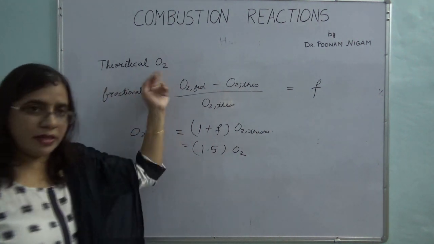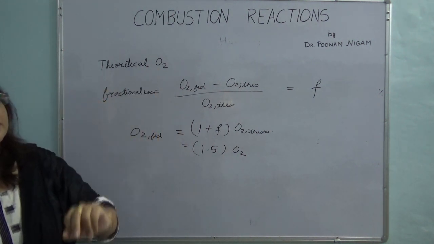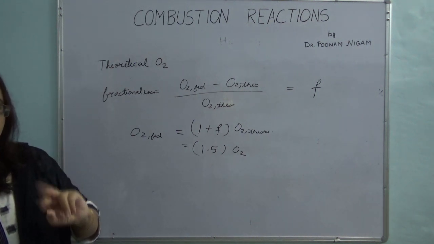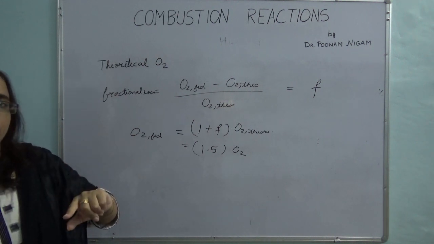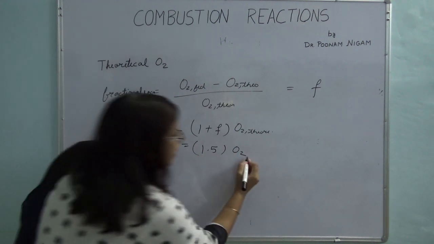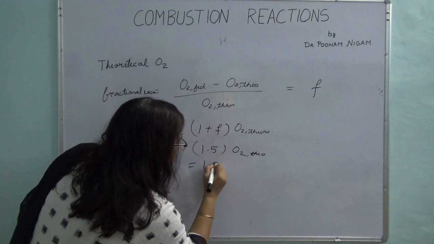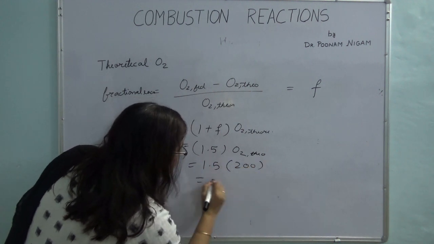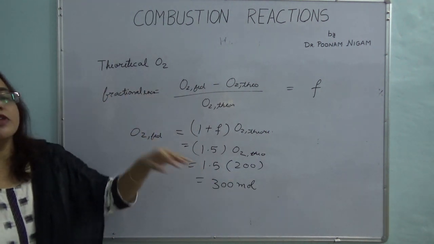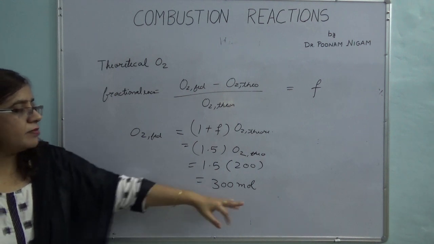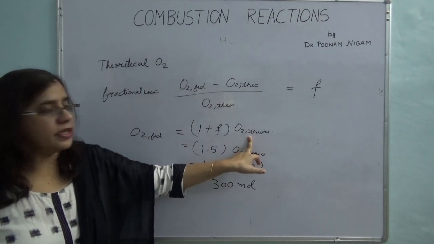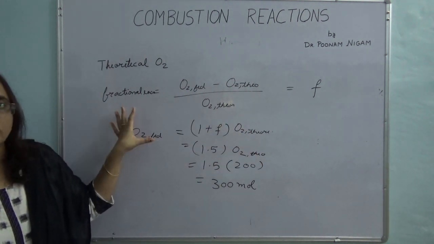In the last example of methane we had seen, if I am supplying 100 moles of methane, the theoretical amount required is 200 moles of oxygen. Now that is going in 50% excess. So I have calculated my theoretical oxygen as 200, and now I am supplying 300 moles of oxygen. So for the last example, 50% excess of oxygen means I am supplying 300 moles of oxygen. The calculations are very simple. If you have the theoretical amount, you can easily find the oxygen which is fed.